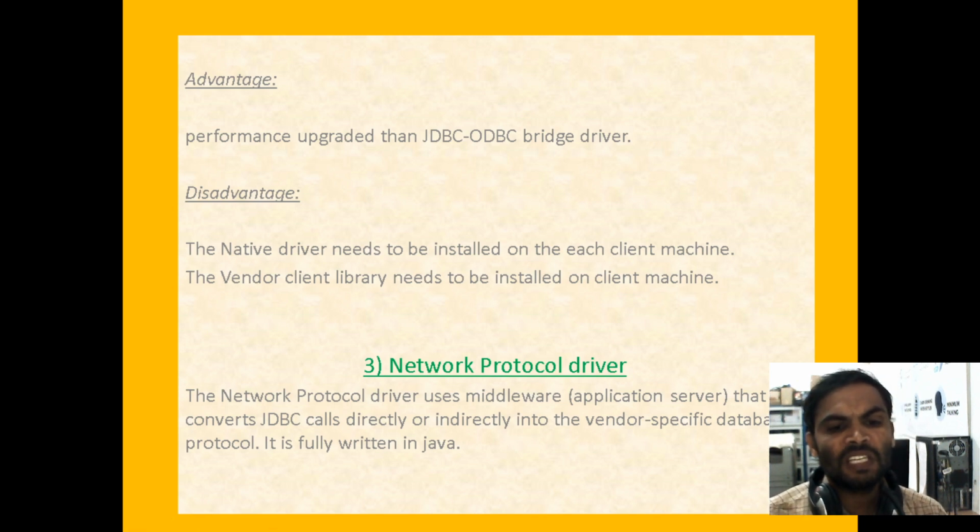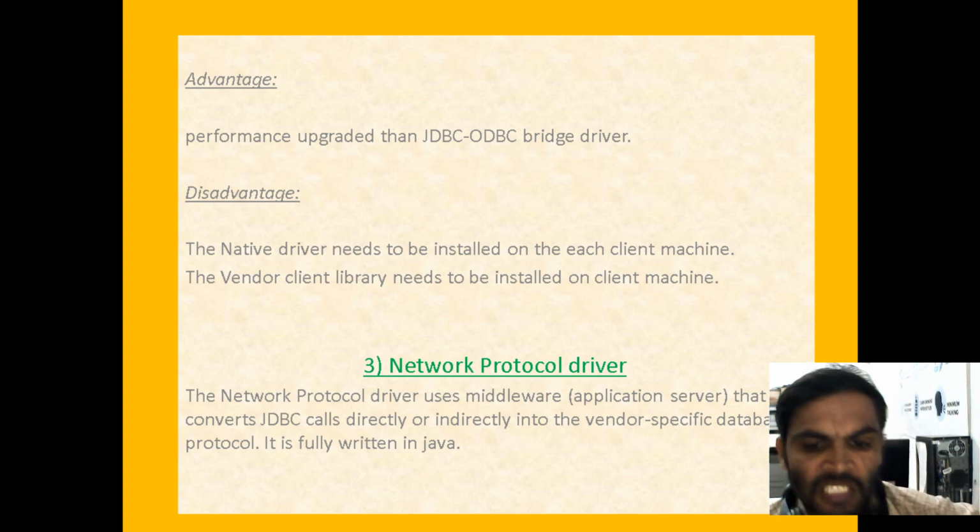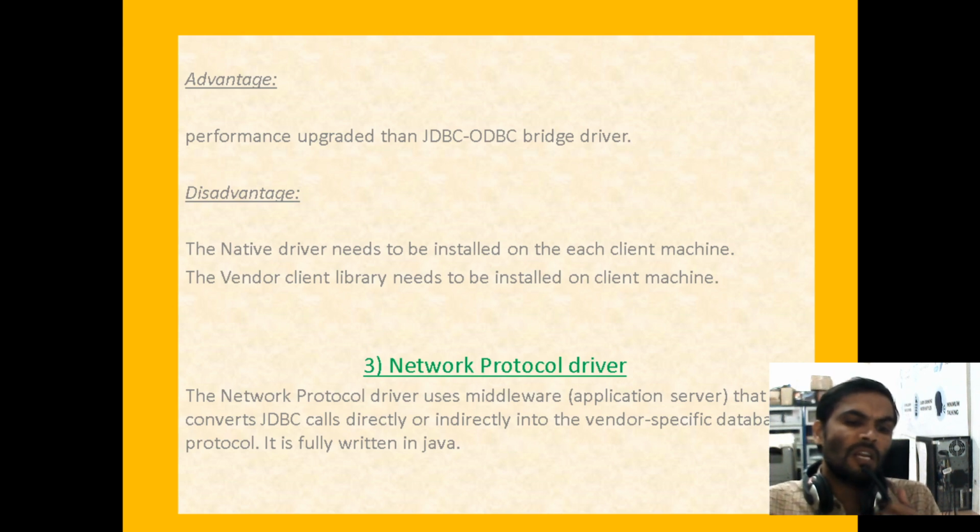Coming to the network protocol driver, it uses a middleware. We can call this a middle layer driver, or an application server. If you are using an application server, we compulsorily should use the network protocol driver. For proxy purposes, we use the type 3 driver, which converts the JDBC calls directly or indirectly into the vendor-specific database protocol. It is fully written in Java. Type 1 and type 2 are not fully written in Java, but type 3 is written fully in Java.